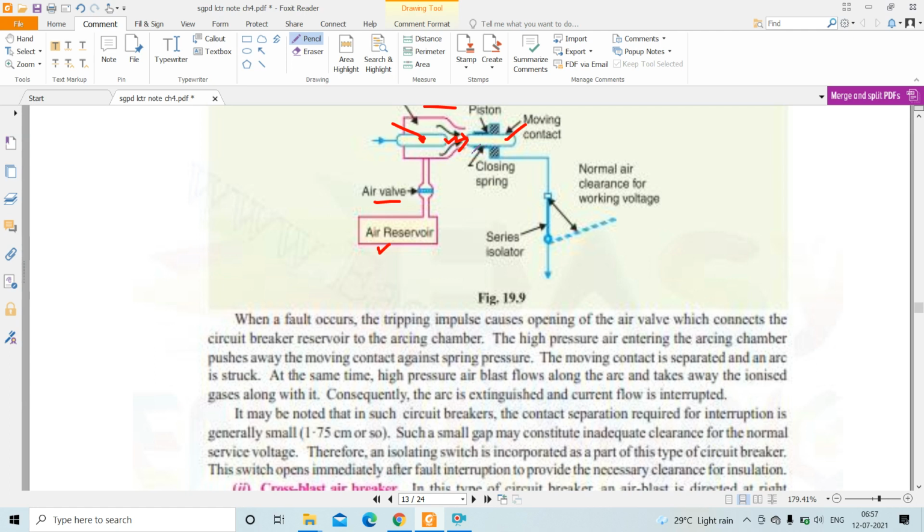When the high pressure air blast flows along the arc and takes away the ionized gases, the arc is extinguished and the current is interrupted.